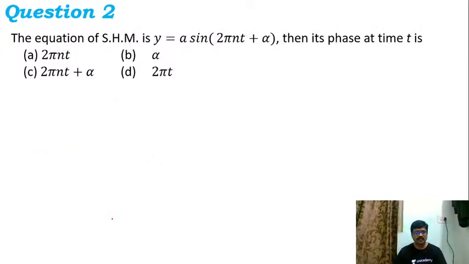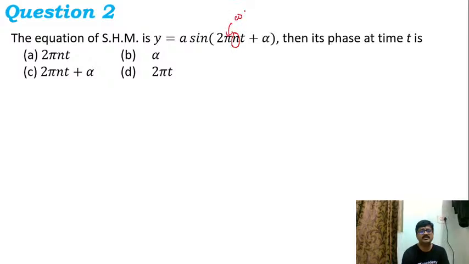Question number 2. The equation of simple harmonic motion is y is equal to a sine of 2 pi nt plus alpha. Then its phase at time t is. And dear friends, this n is nothing but frequency here. So 2 pi into frequency is what?